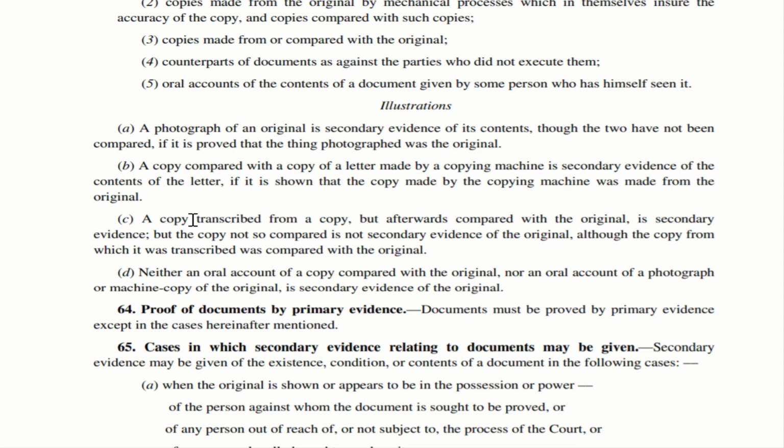There are two things. Original is there. They take a copy from that original. From that copy, they handwrite all the contents of that particular copy, and that handwritten thing is compared with the original, then it becomes secondary evidence. However, the copy which was taken using that original is not compared with the original. So in that case, that cannot be a secondary evidence, although the copy from which it was transcribed was compared with the original.